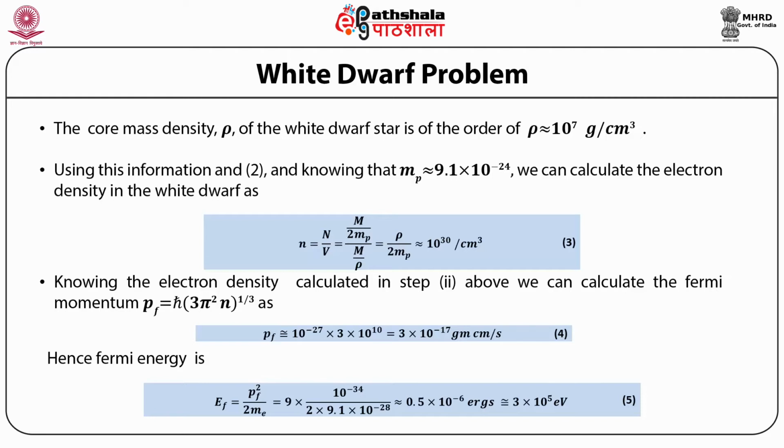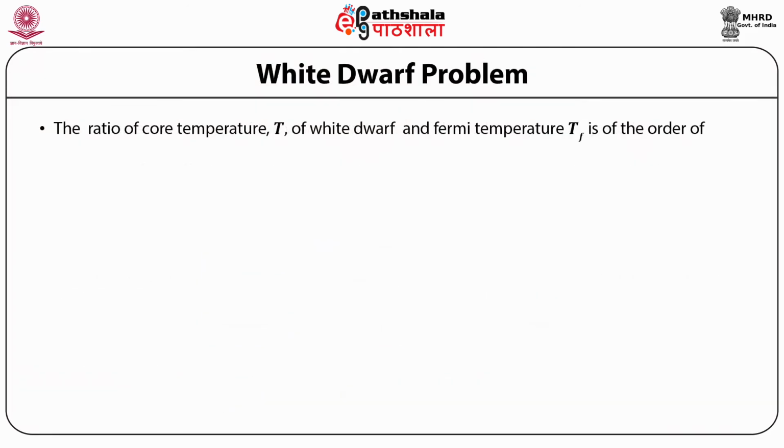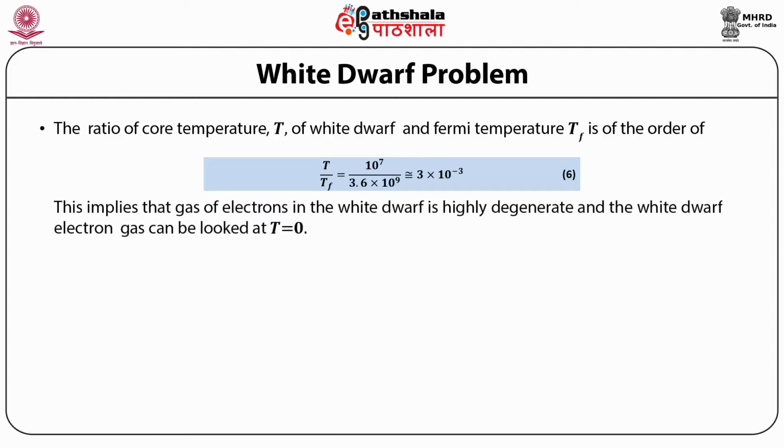Since 1 electron volt is approximately equal to 12,000 Kelvin, the Fermi temperature Tf in the case of the white dwarf is of the order of 3.6 into 10^9 Kelvin. The ratio of the core temperature T of the white dwarf and the Fermi temperature Tf is T/Tf equal to 10^7 divided by 3.6 into 10^9, which is approximately equal to 3 into 10^-3. This implies that the gas of electrons in the white dwarf is highly degenerate, and the white dwarf electron gas can be looked at as T equal to 0.